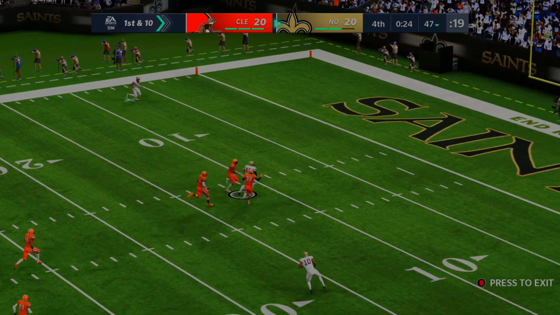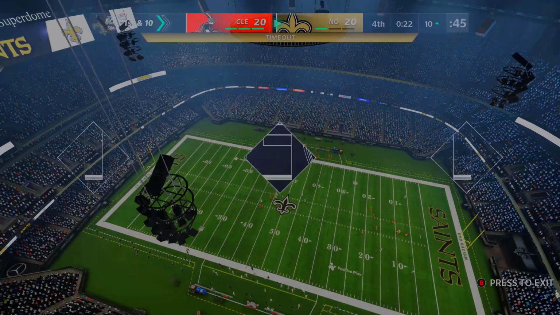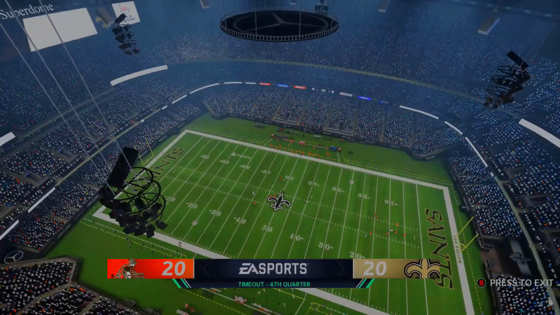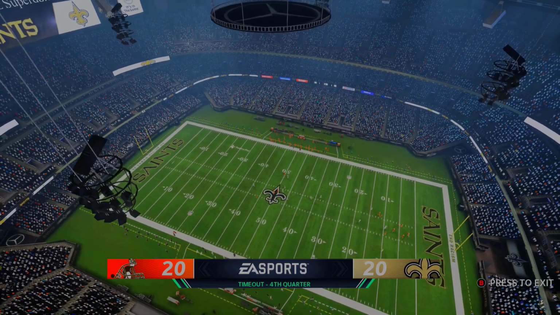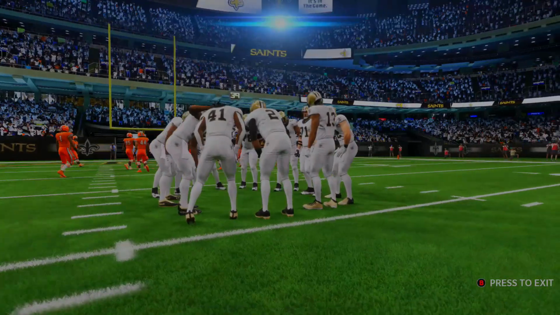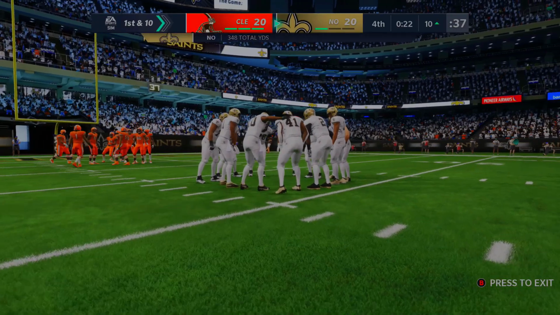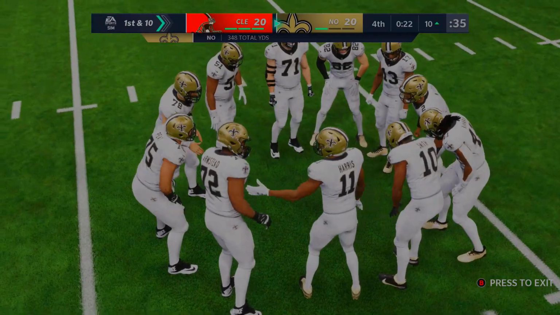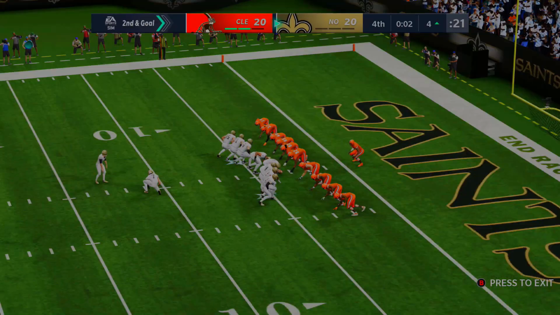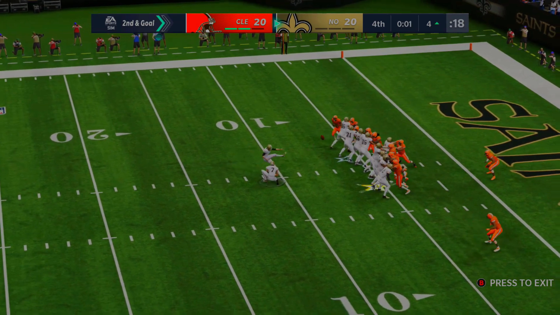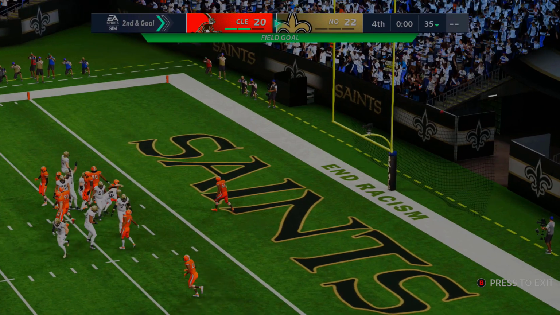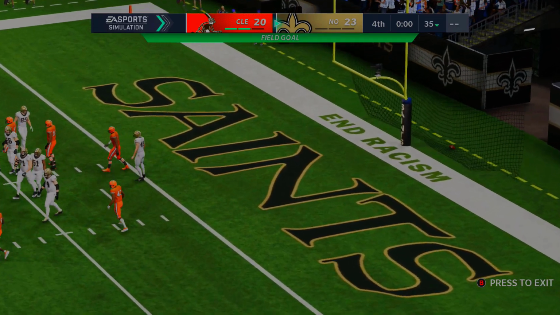Jameis Winston looking deep, and once again, Jameis Winston hits a 50-yard bomb, now to the 10-yard line in Browns territory, and they can take a field goal to win this game now. The Browns can't do much. All they have is timeouts to stop the clock, but it won't do them a big favor. Now down to 2 seconds. They burnt the clock, and the Saints are going to take a field goal to walk this one off in New Orleans, which they will make it 23-20.